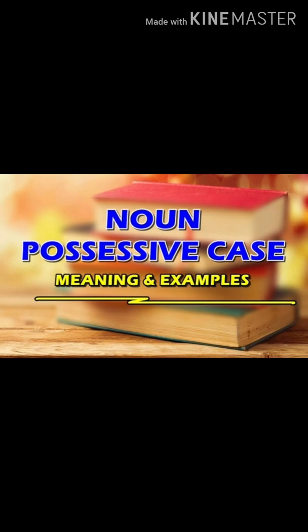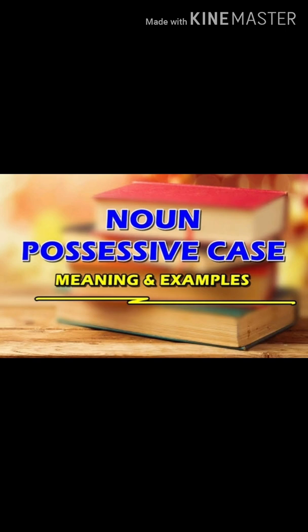Nouns denoting personified things, that means spoken of as if living, as India's heroes, joys, tears, fortunes, smile.